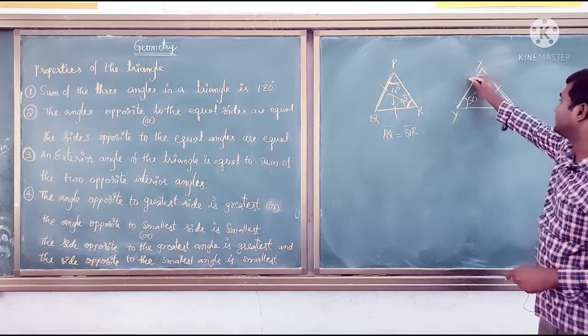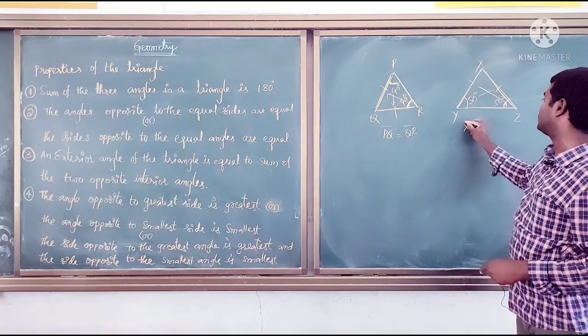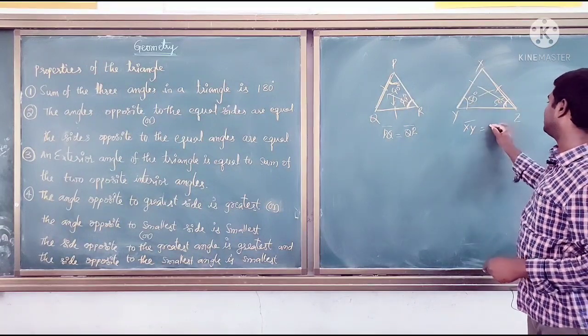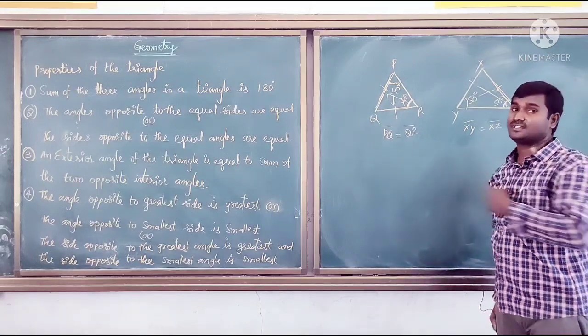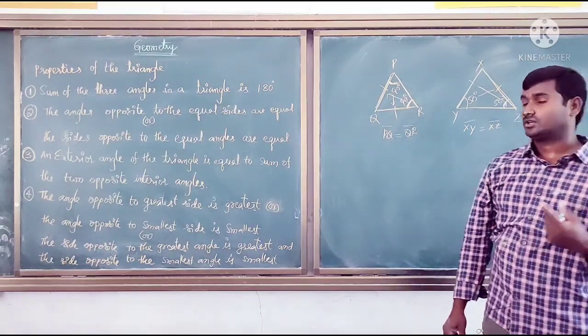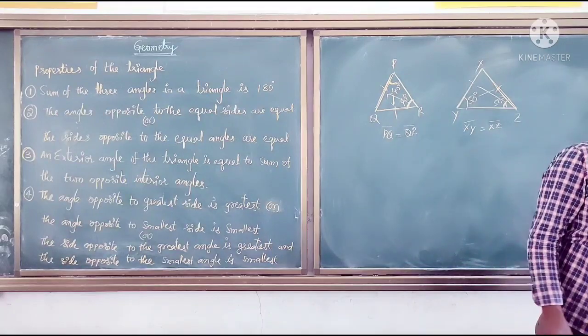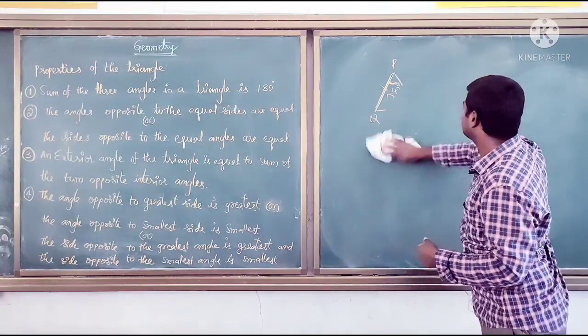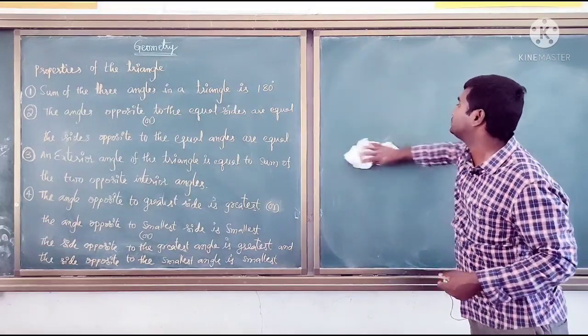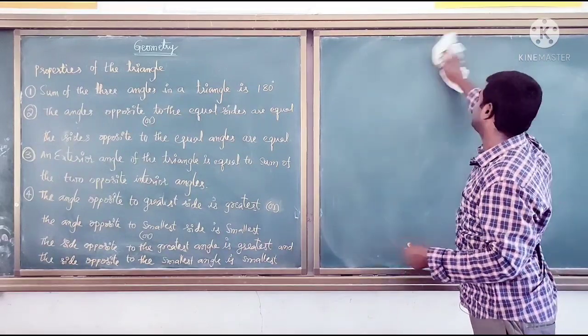So XY is equal to XZ. These two sides are equal. Next, based on this property, let us see how it helps us simplify sums.